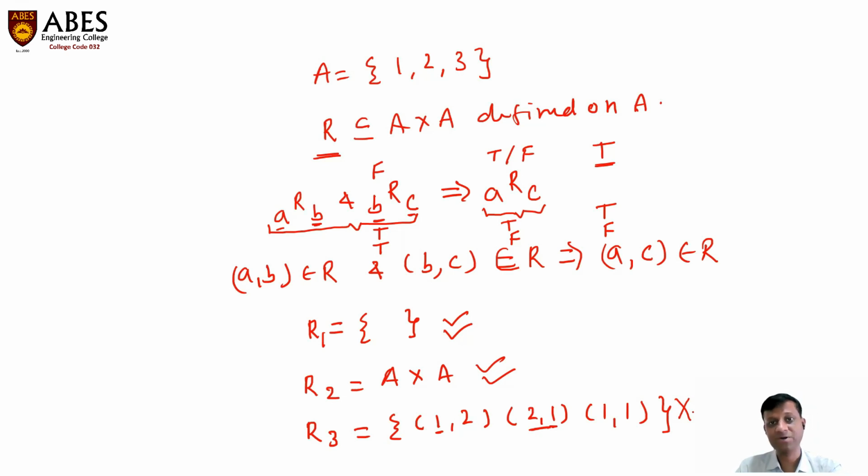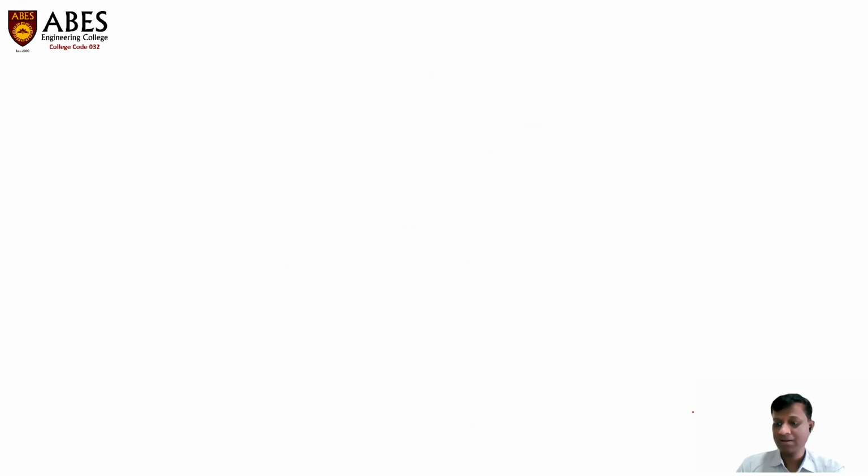So there can be n number of examples by which we can test whether a relation is transitive or not. There is also a concept called the relational matrix, by which we can check whether a relation is transitive or not.